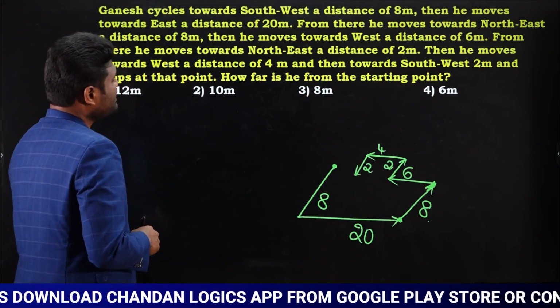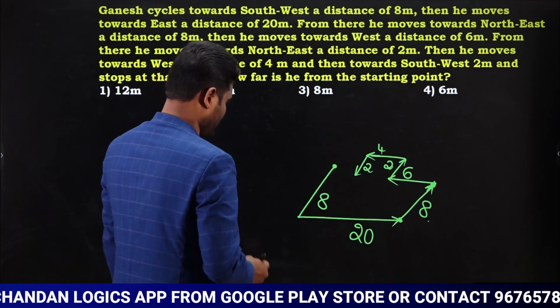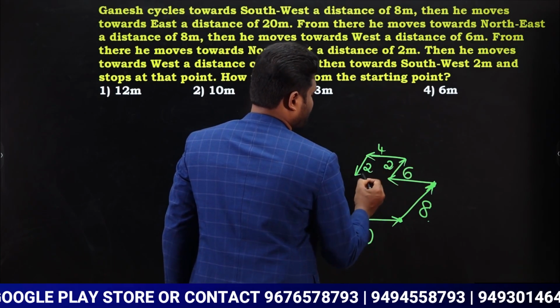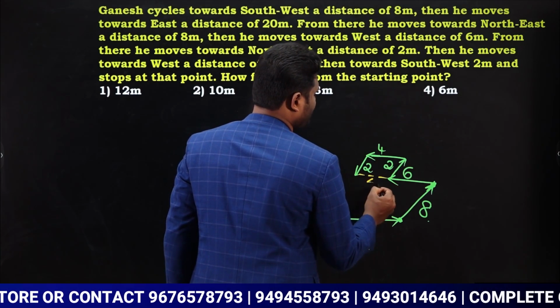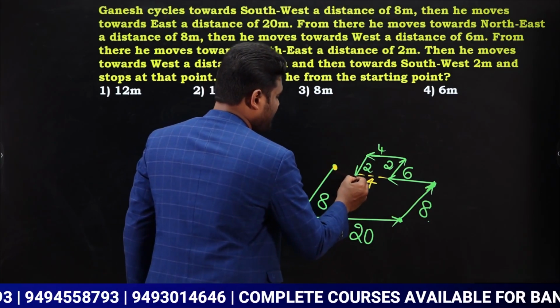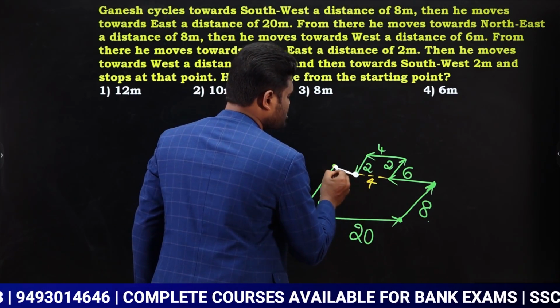Now they are asking the distance between the starting point and the ending point. So we are supposed to know the distance. Now observe carefully. This is 4. If this is 4, obviously this also will be 4. Now we are supposed to know the distance between them. So distance between them means I need to know this distance.